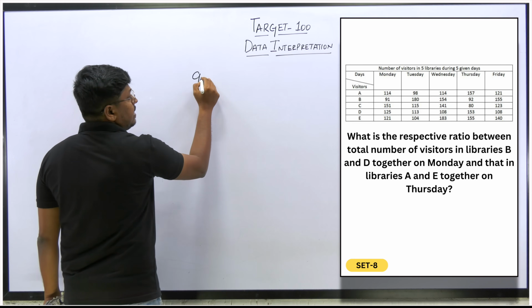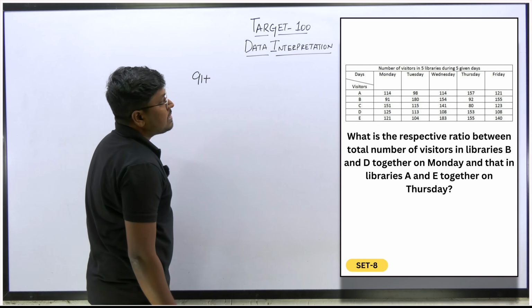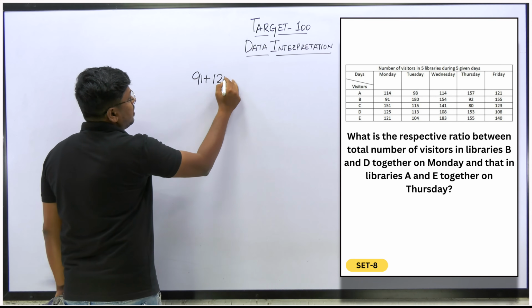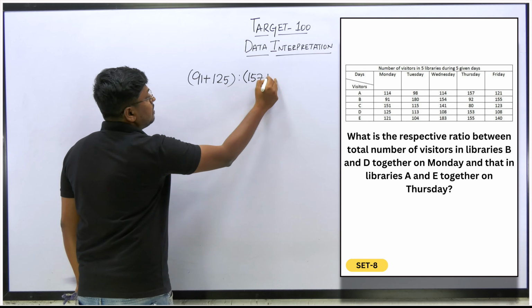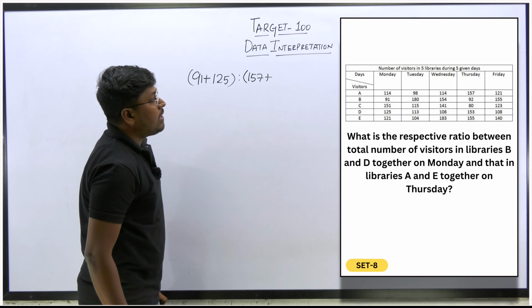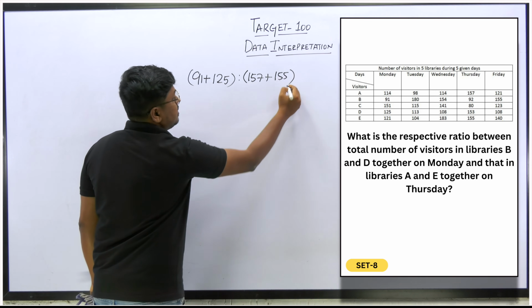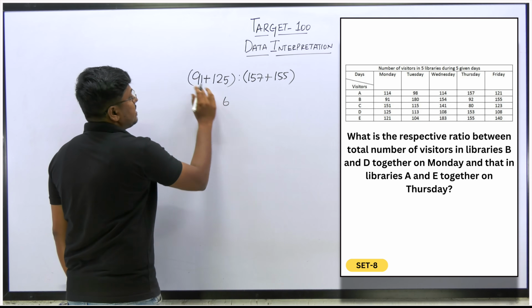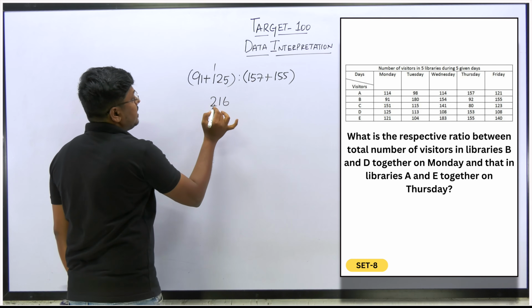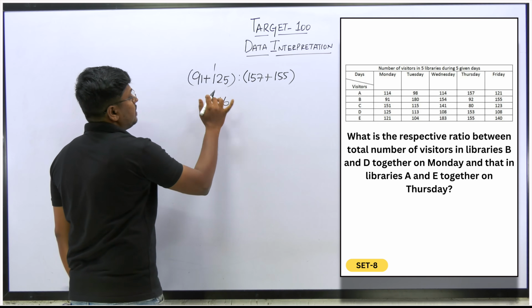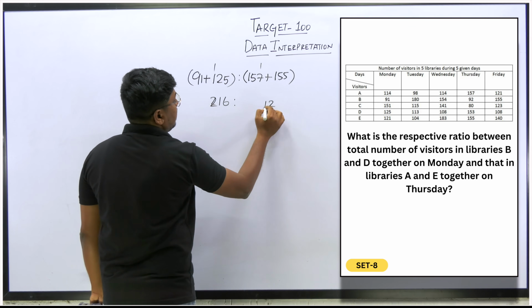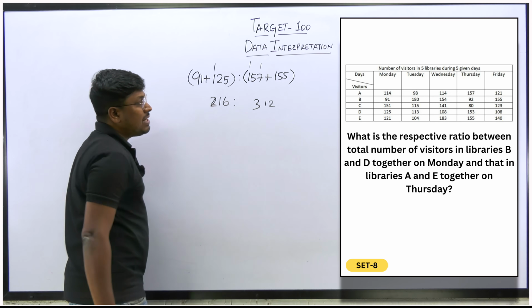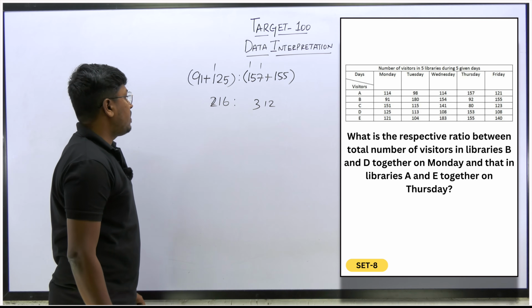So now what is the respective ratio between the number of visitors in library B and D? B is 91, and D will be 125. So the ratio to that of the second chart: 157 plus E, 155. Now we have to add it. So 5 plus 1, 6, 9, 11, 1, 2, 16, so 216. For the other, 7, 1, 10, 1, 1, so 312. 216 is to 312. But our target is to find the simplest ratio value.